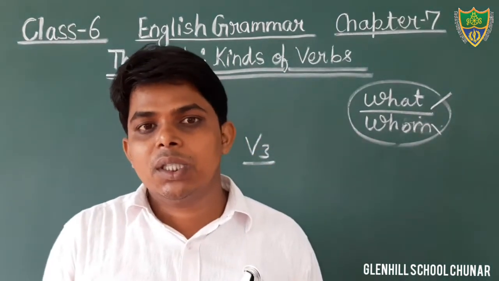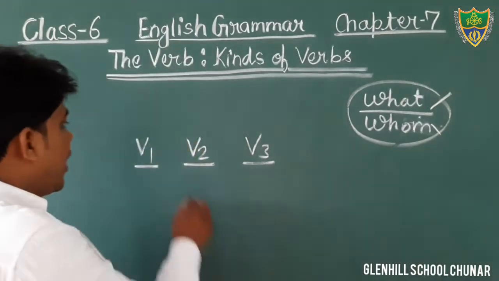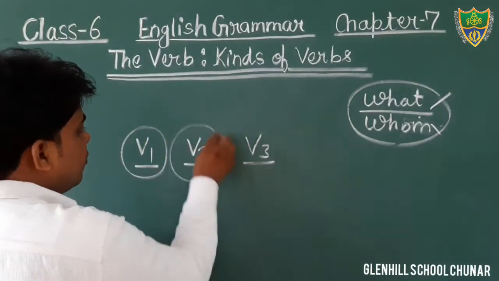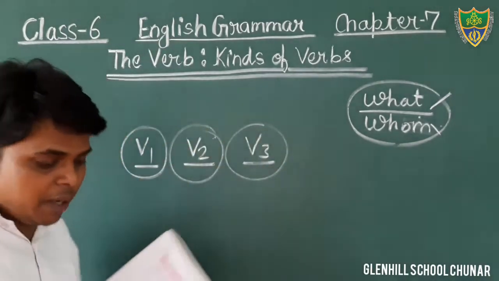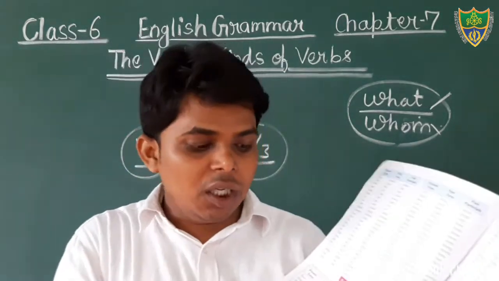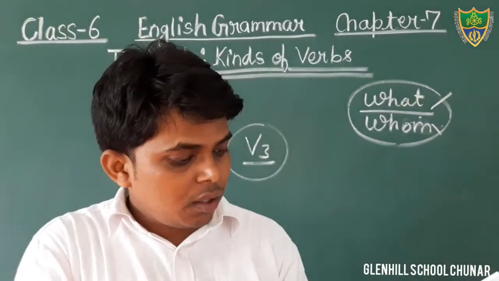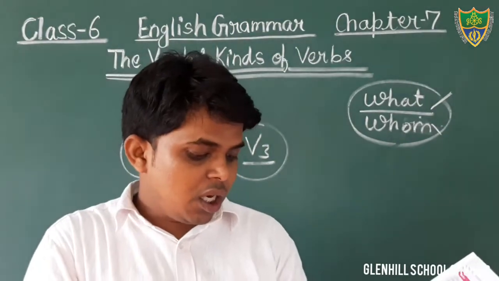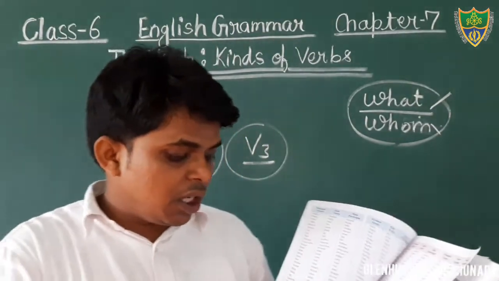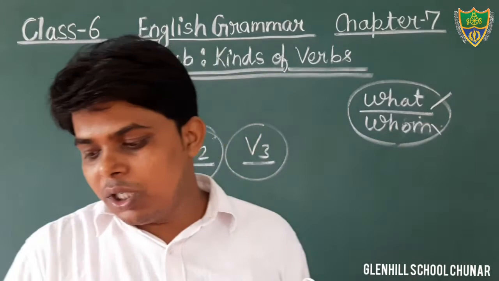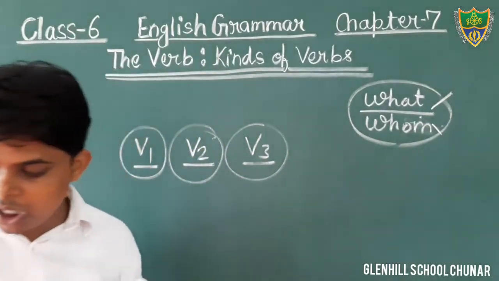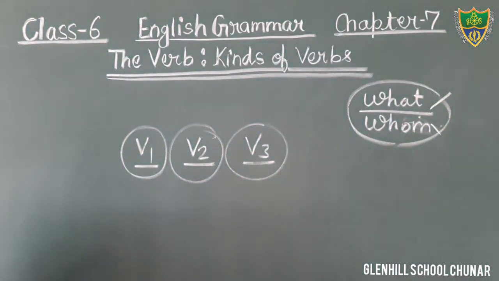Okay students, keep in mind you have to learn these three forms. They are given on page numbers 29, 30 and 31. Yes, there are three pages. So you will learn all these forms of the verb.